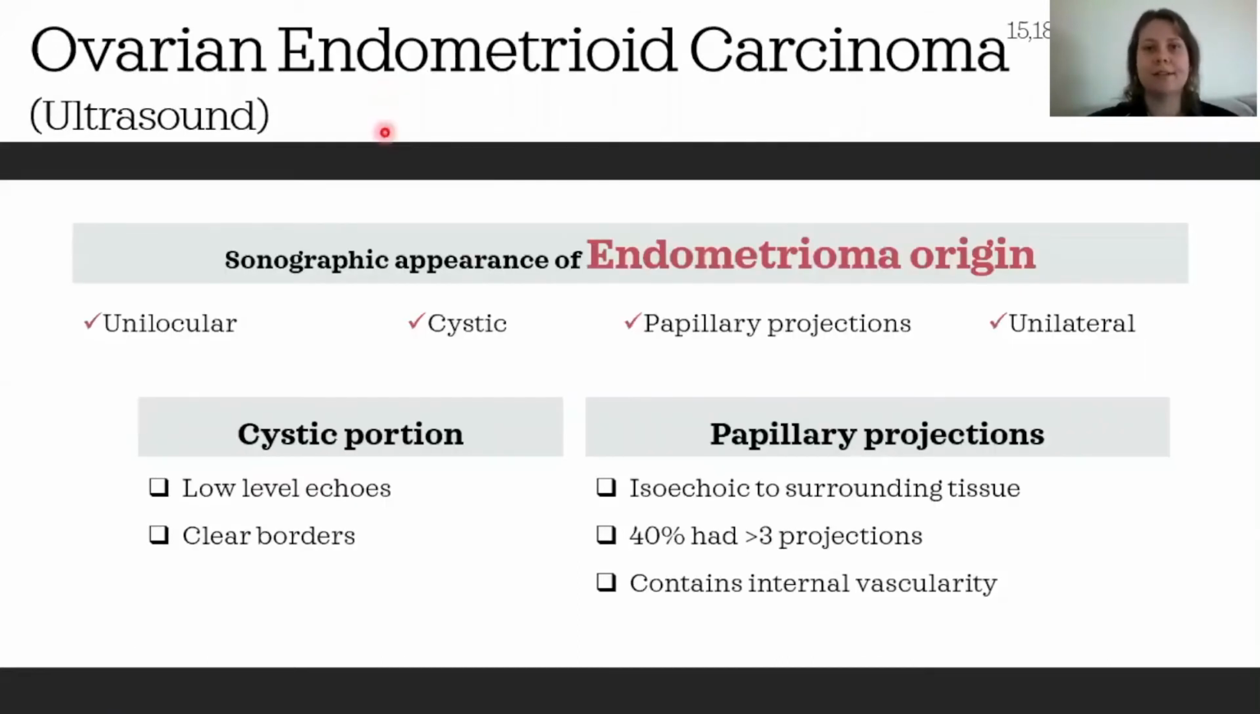For endometrioid carcinomas that have originated from a pre-existing endometrioma, they are best described as unilocular cysts with multiple papillary projections that have internal vascular flow.